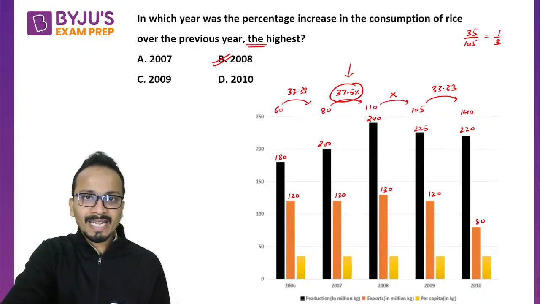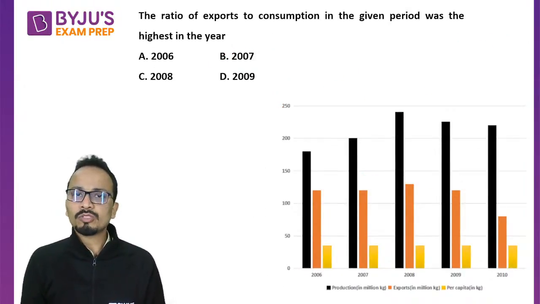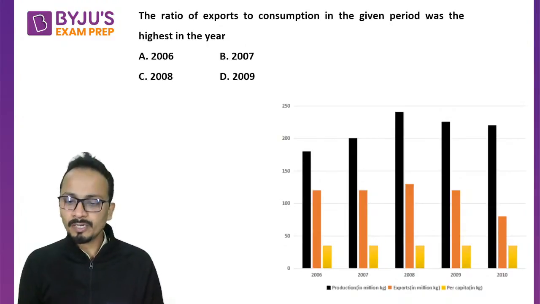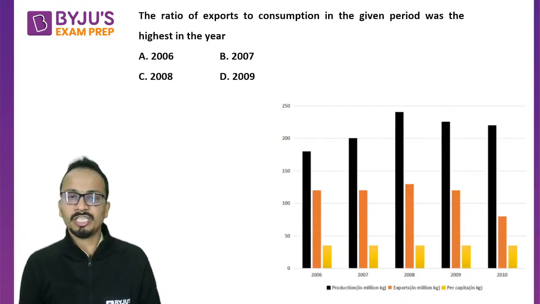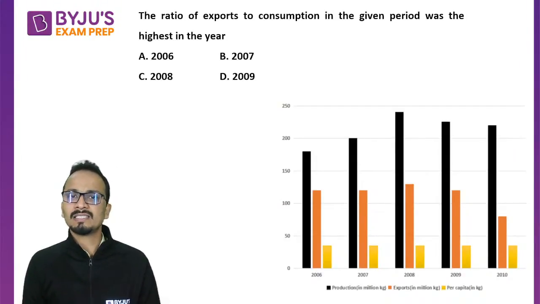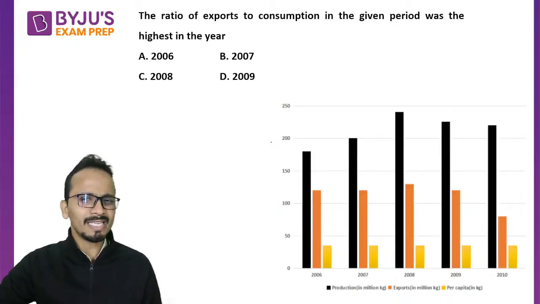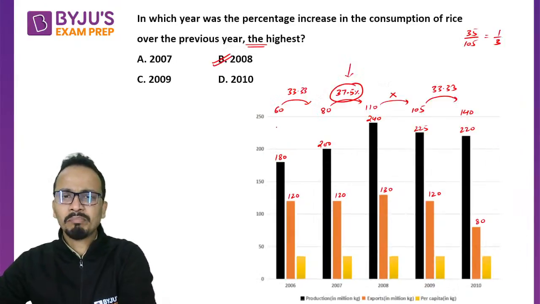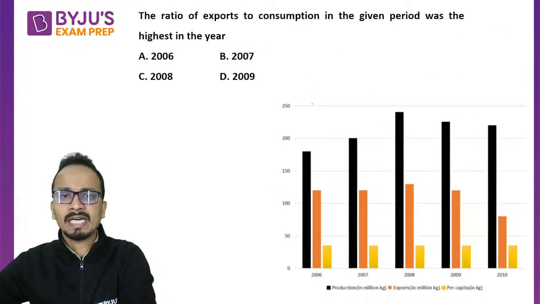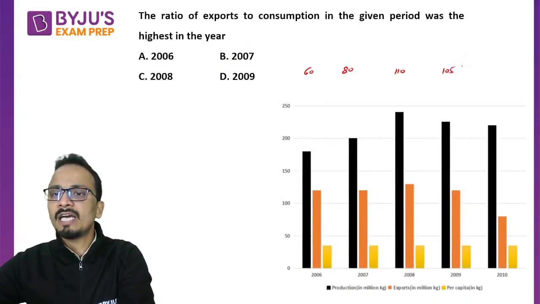Now let's move on to the next question, question number 2 in the same passage. The ratio of exports to consumption in the given period was highest for which year? Okay, so we have to find out the ratio of exports and the consumption. All right, consumption we have already calculated in the last case, right? So I can pick the values from there. So consumption is 60, 80, 110, 105 and 140. So these are the consumptions.